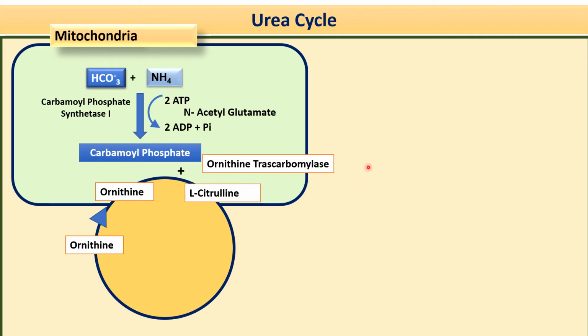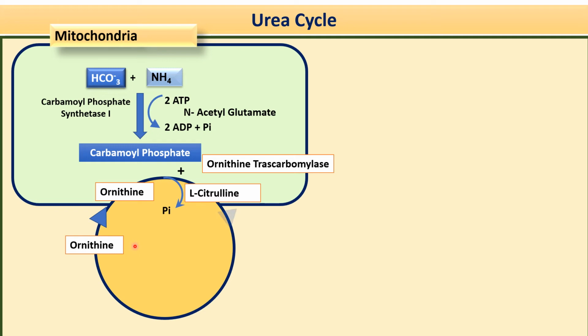This ornithine transcarbamylase is a mitochondrial enzyme which transfers the carbamoyl group from carbamoyl phosphate to the ornithine, and here you will get L-citrulline, and during this step phosphate is released. Okay, now this L-citrulline is formed, and this cycle, the urea cycle, is also called the ornithine cycle.